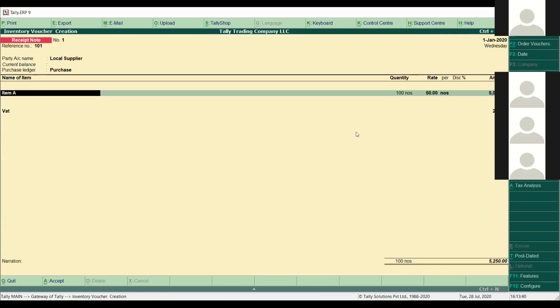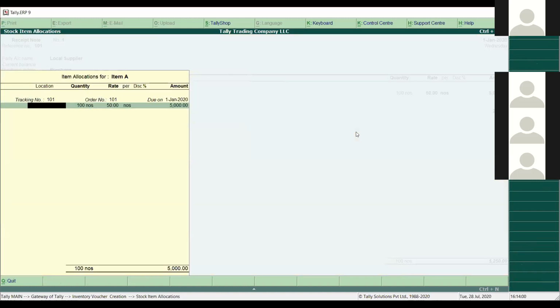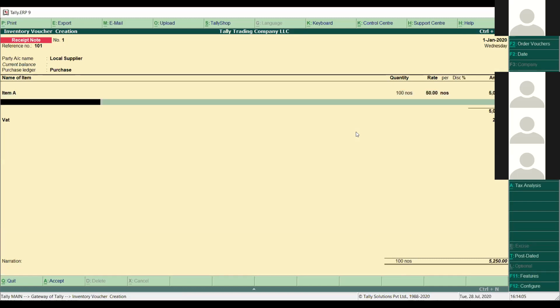Item A, 100 numbers. This is only just an example for you, but just think if you have entered 100 items in the purchase order, and you want to track it in the receipt note. You don't need to enter again and again. You just need to simply track the order and bring it to the receipt note. In the same way, you can keep pressing enter, and you can save the voucher if you want.